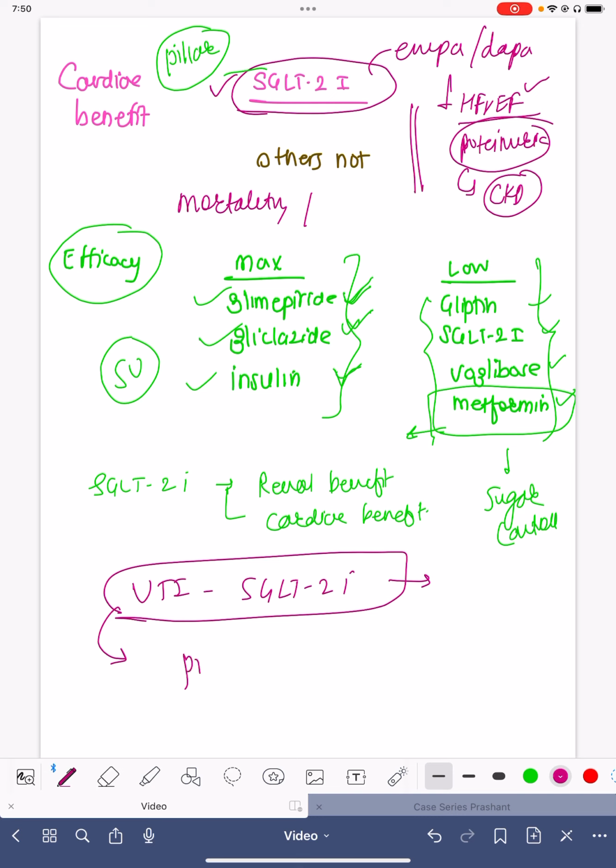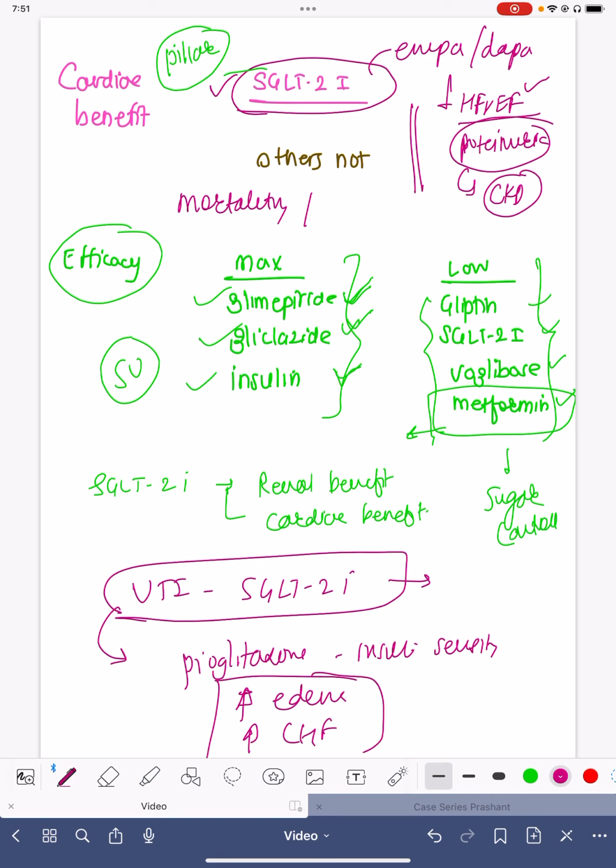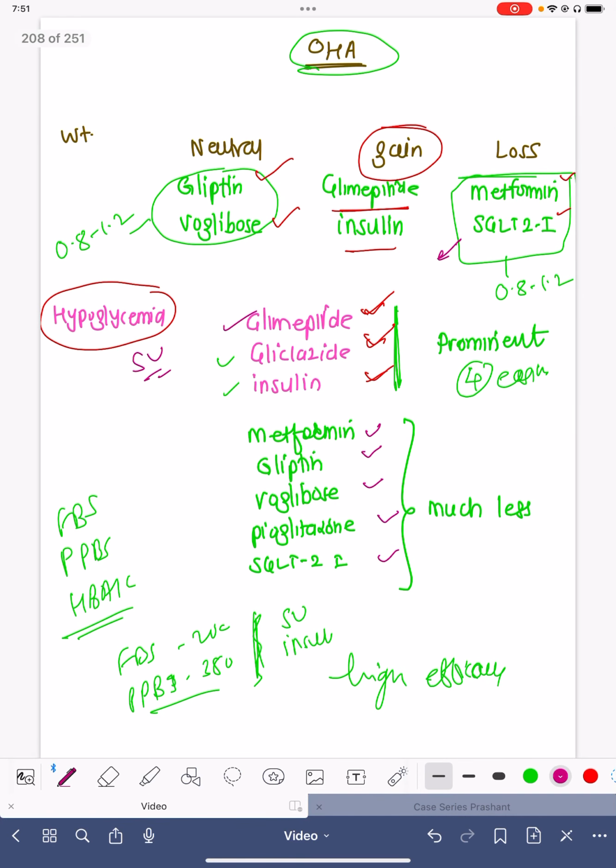Pioglitazone is basically one of the excellent drugs. It is an excellent insulin sensitizer, but it can increase edema. It can increase the risk of congestive heart failure. So in that scenario, if the patient already has heart failure symptoms, recurrent hospitalization, or edema, pioglitazone should be avoided. So, depending on the patient's characteristic features, the oral hypoglycemic drug should be chosen and started. I'll again come up with a more detailed video on these drugs.